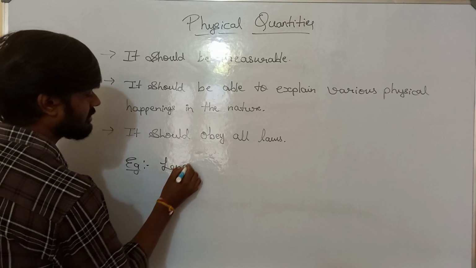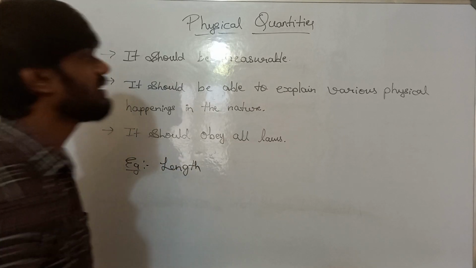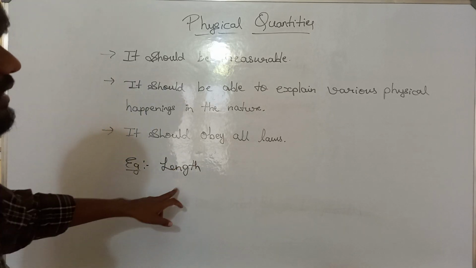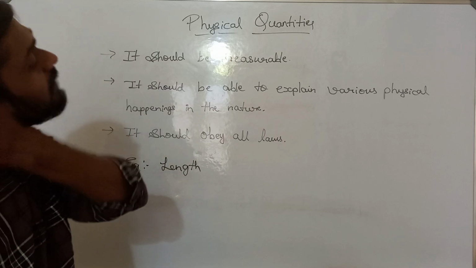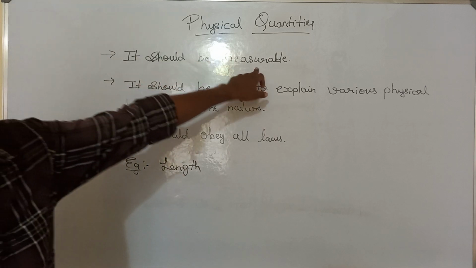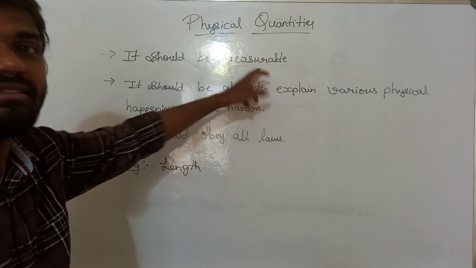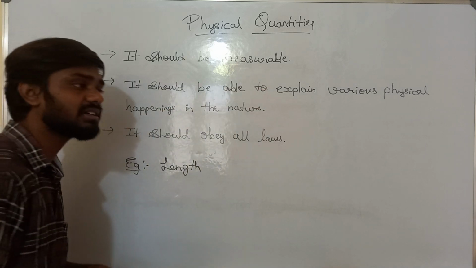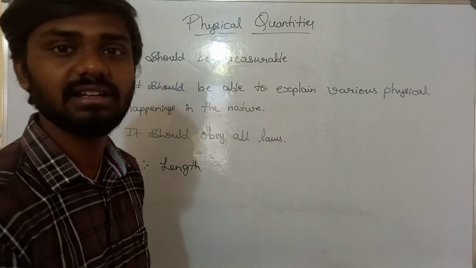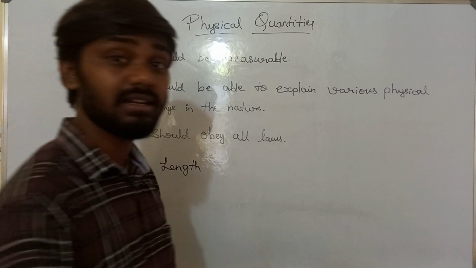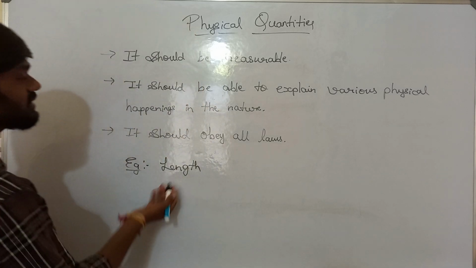See, length is a physical quantity. Why? Because it is measurable. You can measure the length either in meter, centimeter, millimeter, etc. Light years, parsec. So you can measure it.